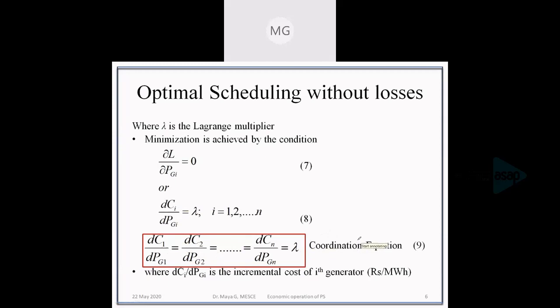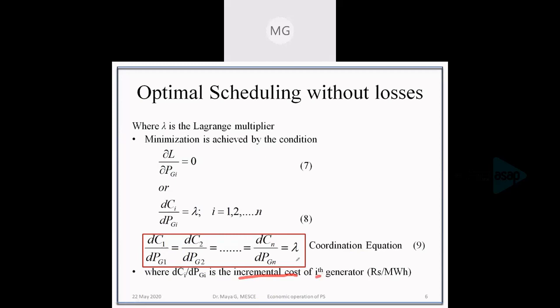That is, we have used the constraint to optimize or minimize the cost. That is why it is called the coordination equation. Here, dC1 by dPG1, as we know, is the incremental fuel cost. dCi by dPGi can be written as the incremental fuel cost of the ith generator.